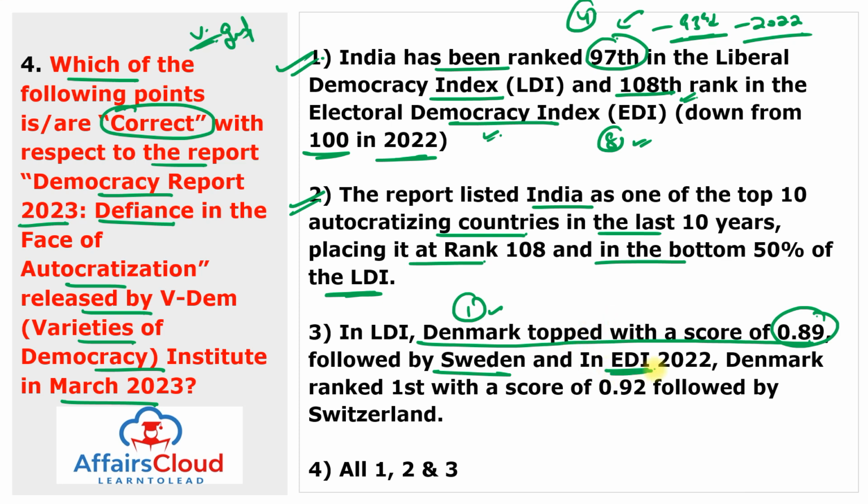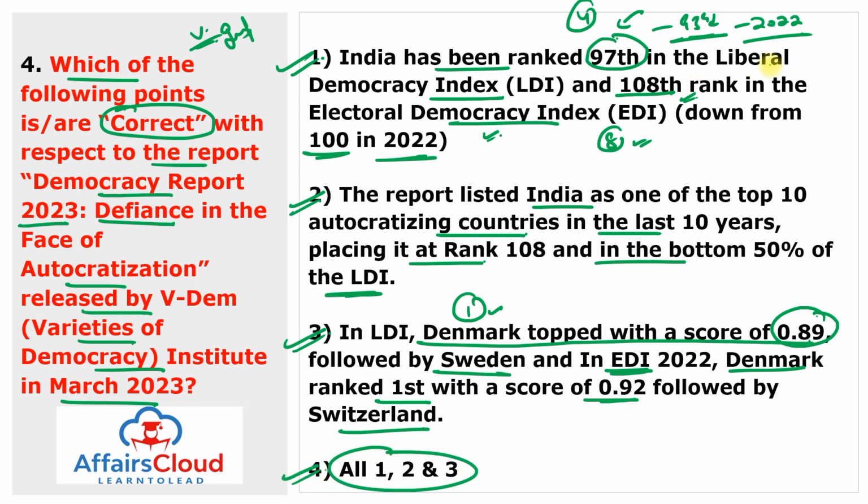And in the Electoral Democracy Index, Denmark again topped this index with a score of 0.92, and second rank goes to Switzerland, not Sweden. So the third statement is also a true statement. It means all the statements are correct. The answer to this question is all of 1, 2, 3.